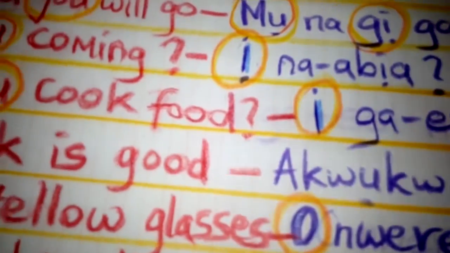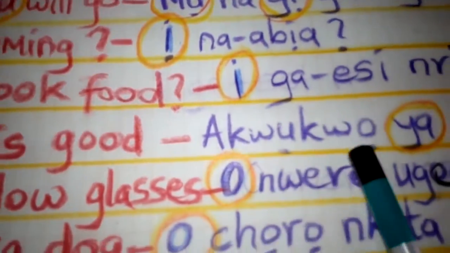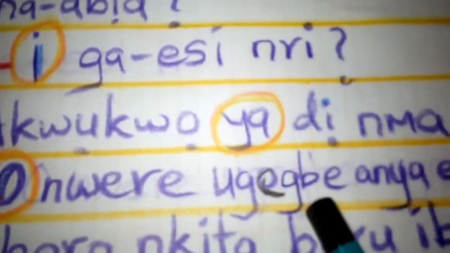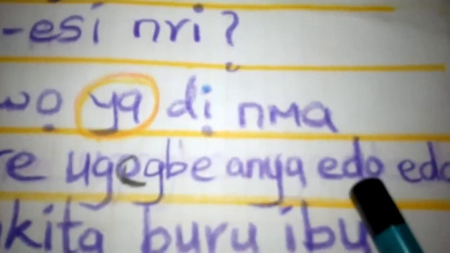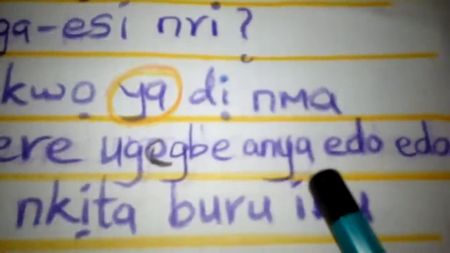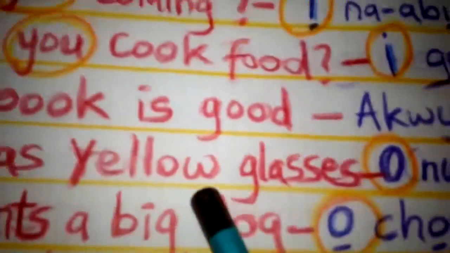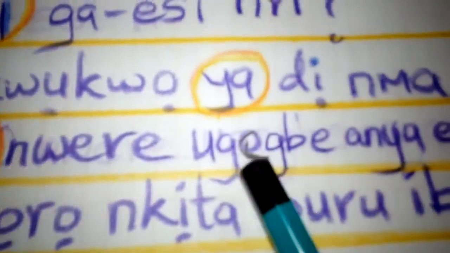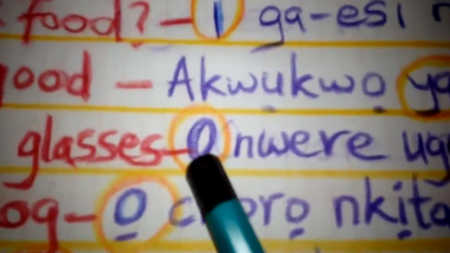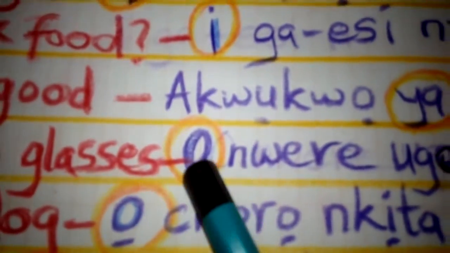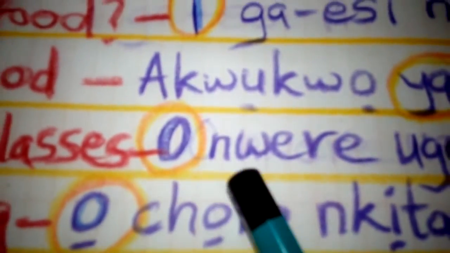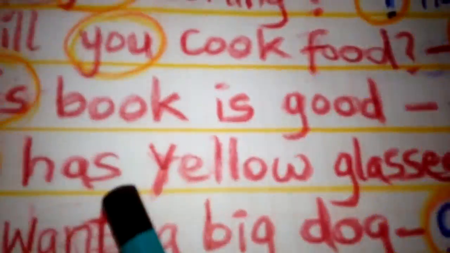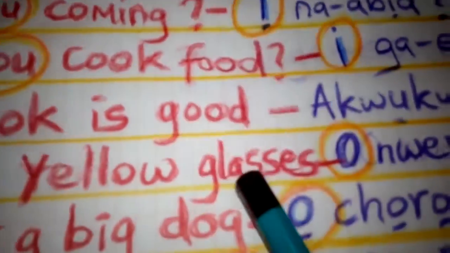O nwere ugegbe anya edo is yellow. Glasses, ugegbe anya is glasses. Okay, so O is a singular pronoun. O nwere ugegbe anya edo. Okay, he has yellow glasses.